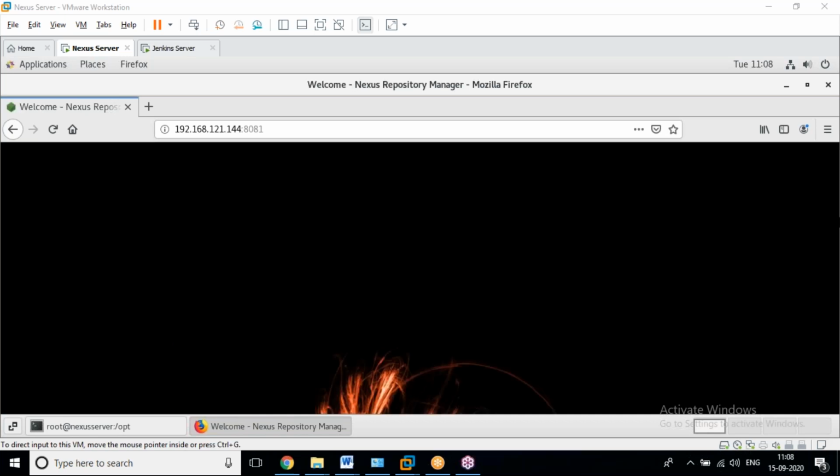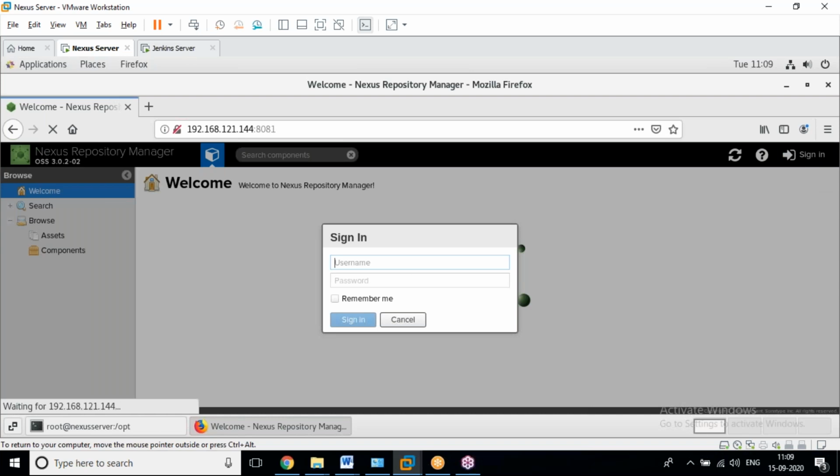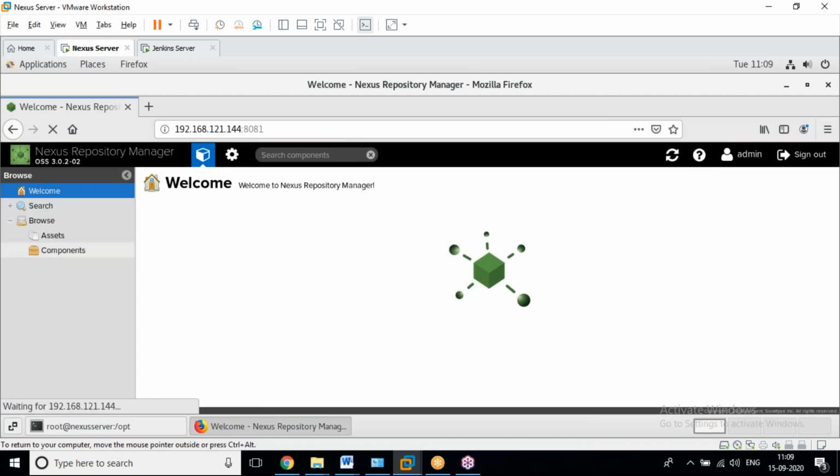See, Nexus Repository Manager. Just wait, it's loading.